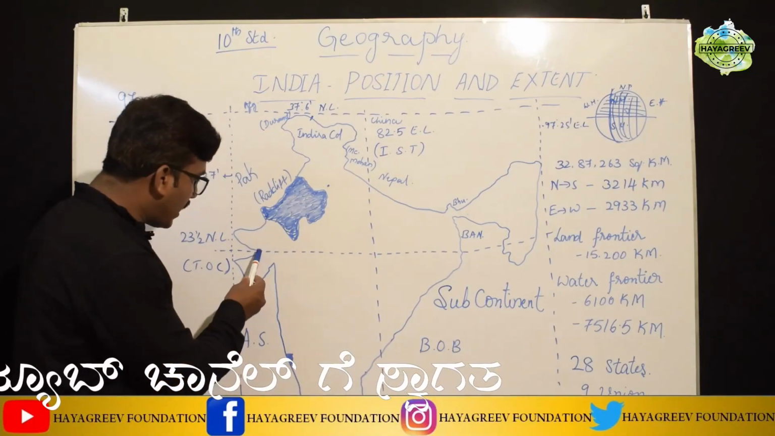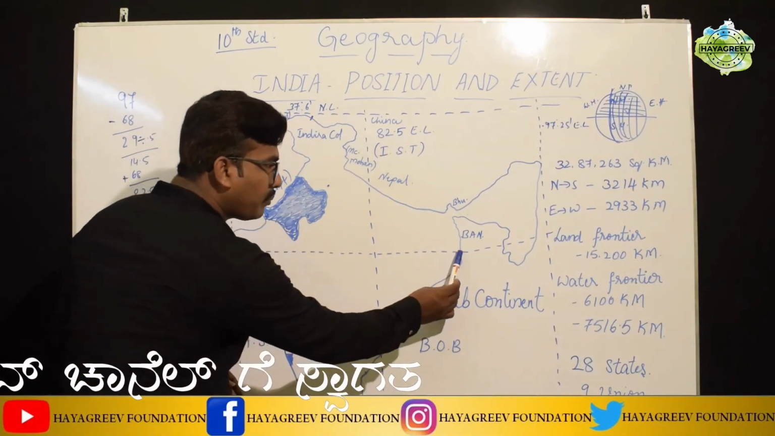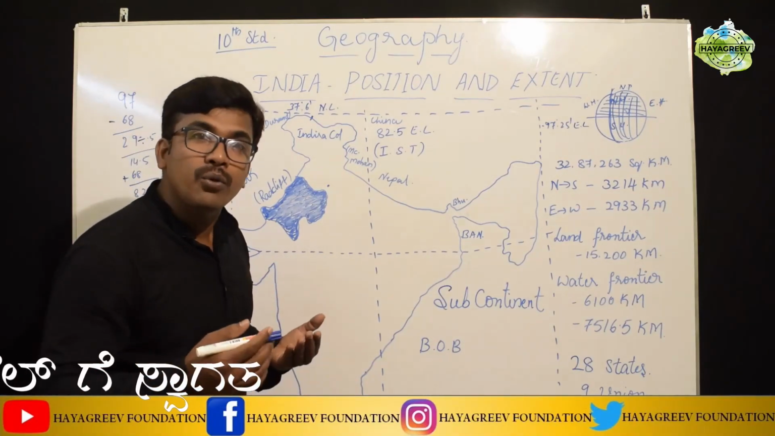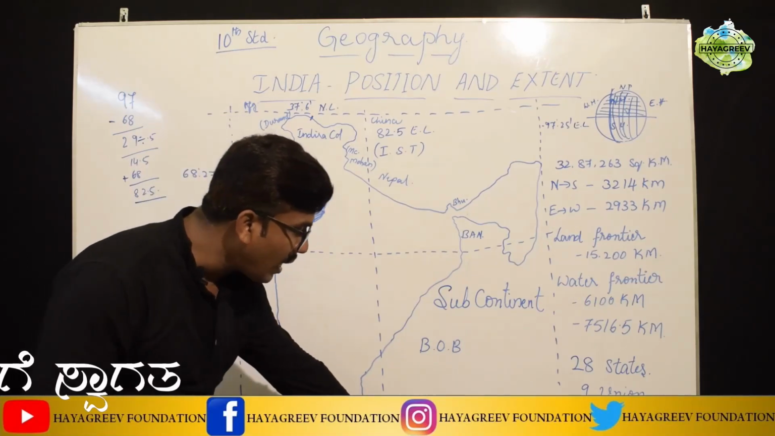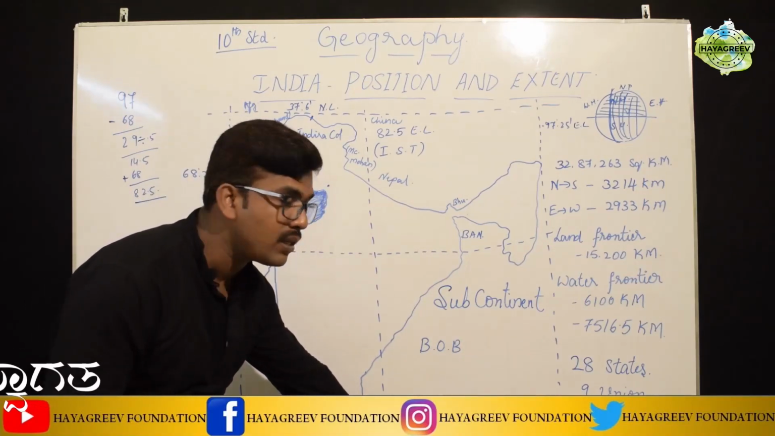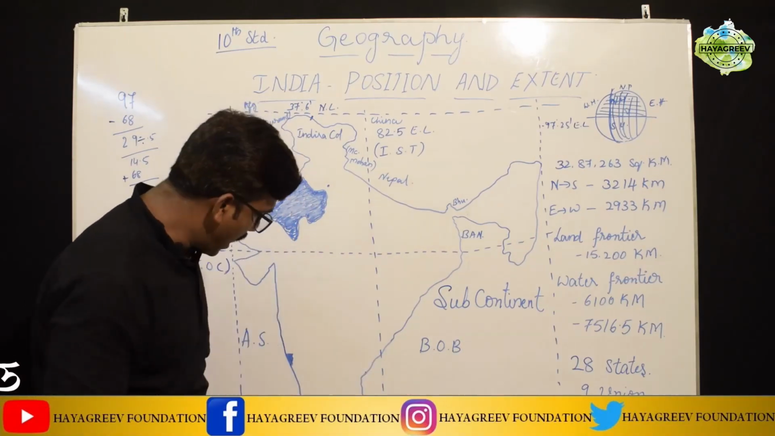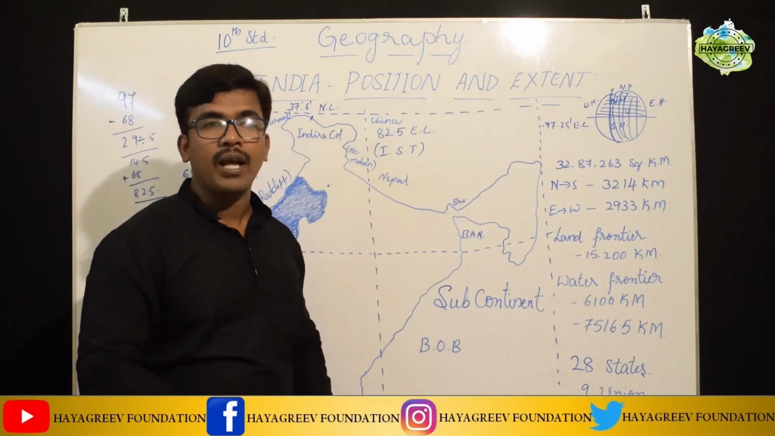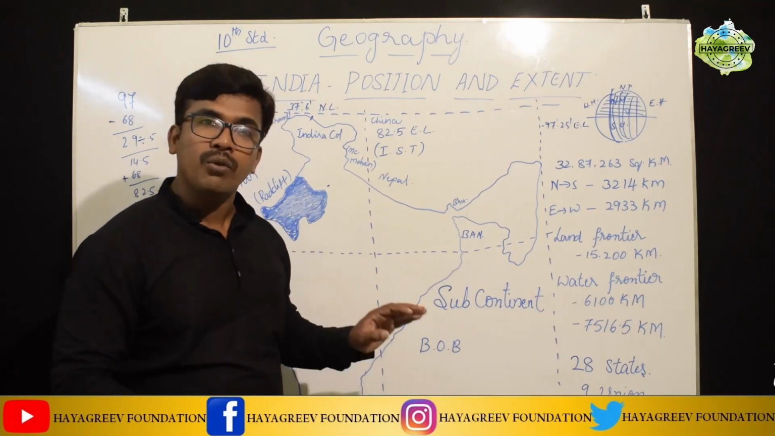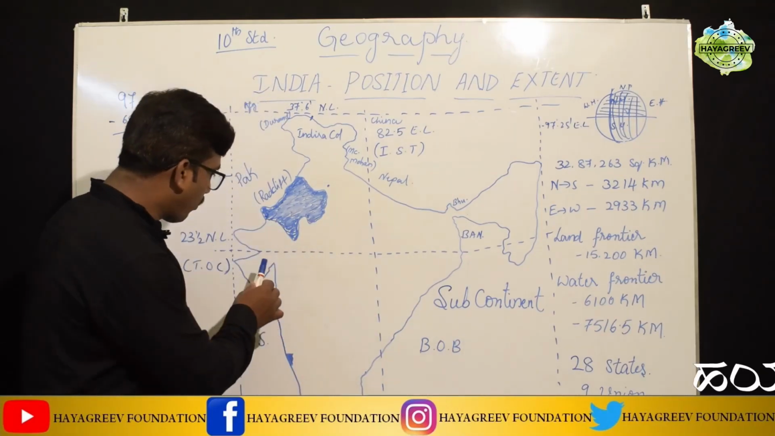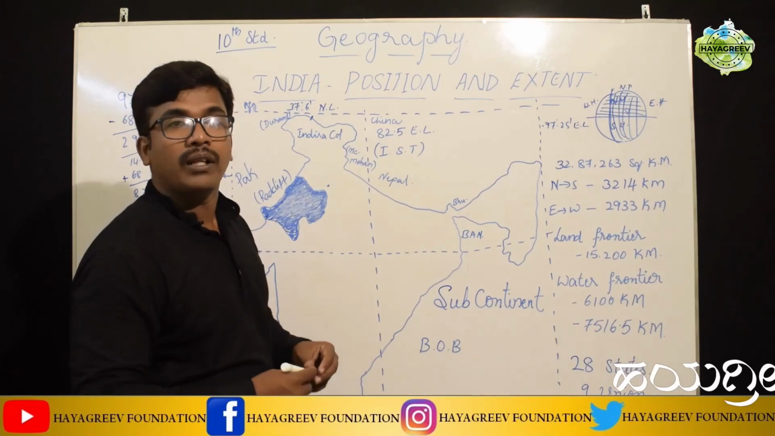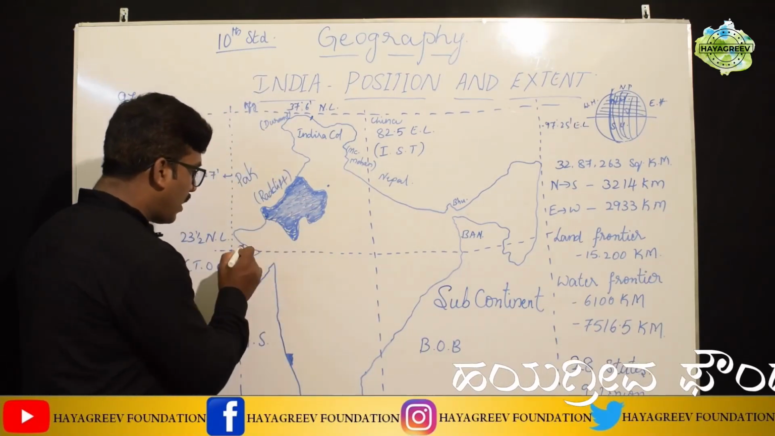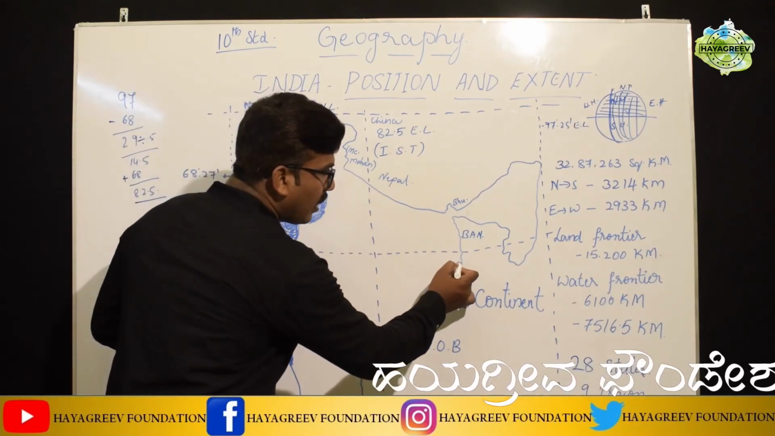Students, this is India's mainland. But some more places belong to India. They are nothing but islands: the Andaman and Nicobar Islands in the Bay of Bengal, and the Lakshadweep on the Arabian Sea. Those places also belong to India itself. Remember that. The water frontier starts from here and ends here.